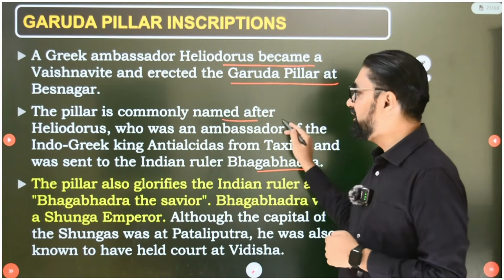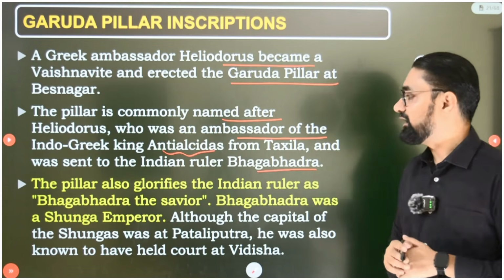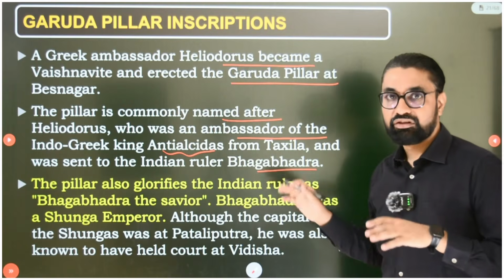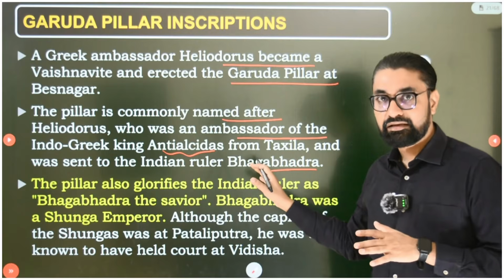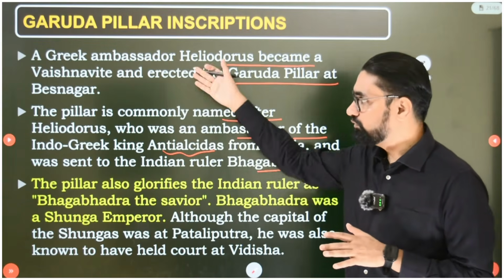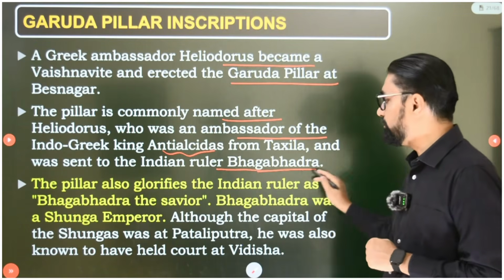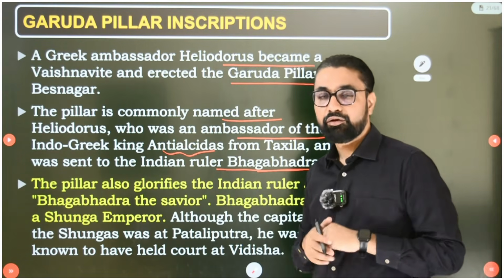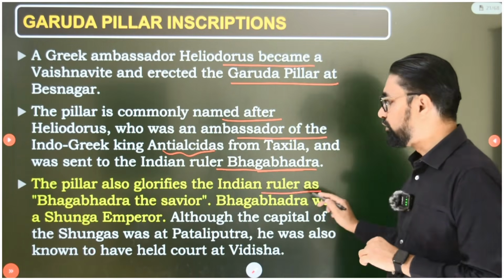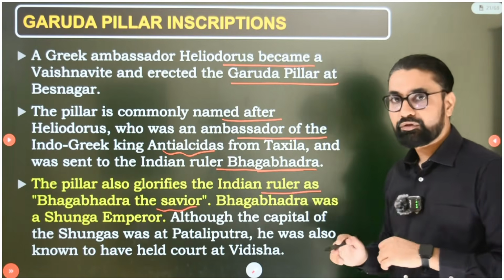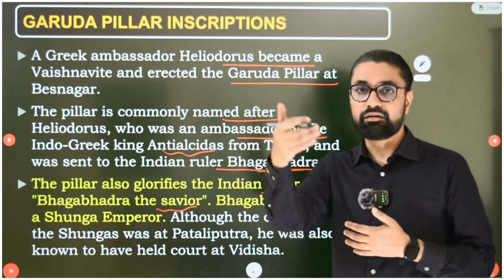Now this pillar is commonly named after Heliodorus, who was an ambassador of the Indo-Greek king Antiochus from Takshashila. Takshashila was under the control of these Indo-Greeks, and their king was Antiochus. This king's ambassador Heliodorus, who became a Vaishnavite, constructed this pillar, and he was sent to the Indian ruler Bhagabhadra's court at Vidisha, and Bhagabhadra was a Shunga king. So the pillar glorifies the Indian ruler Bhagabhadra the savior. Lines were written on the pillar about the Shunga king Bhagabhadra.